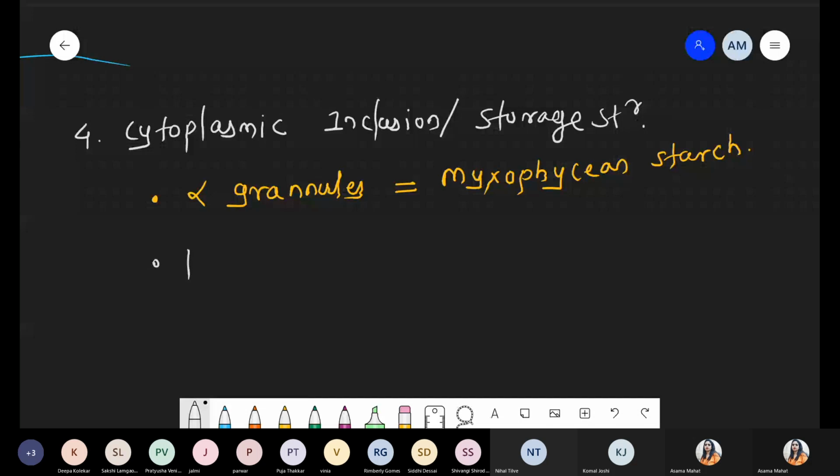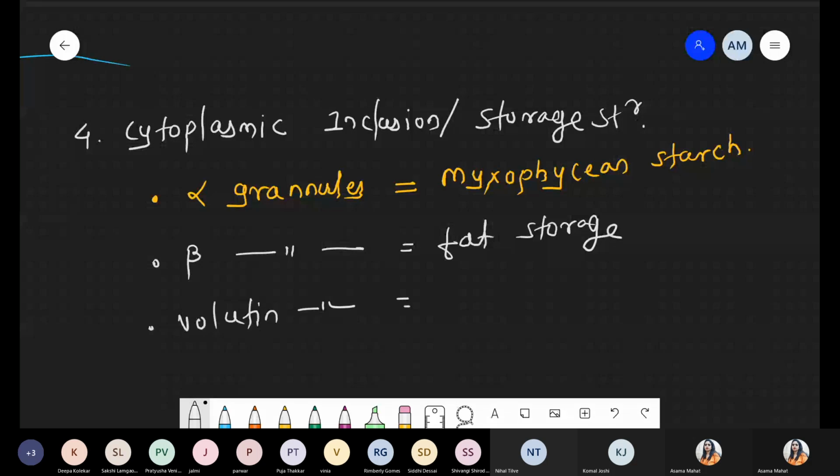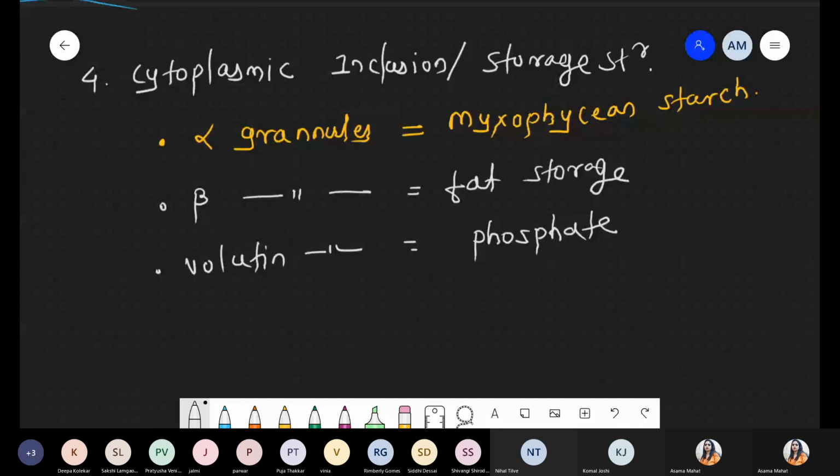Beta granules are the inclusion bodies responsible for fat storage. Third one, volutin granules, are responsible for phosphate storage. Next one, cyanophycean granule.